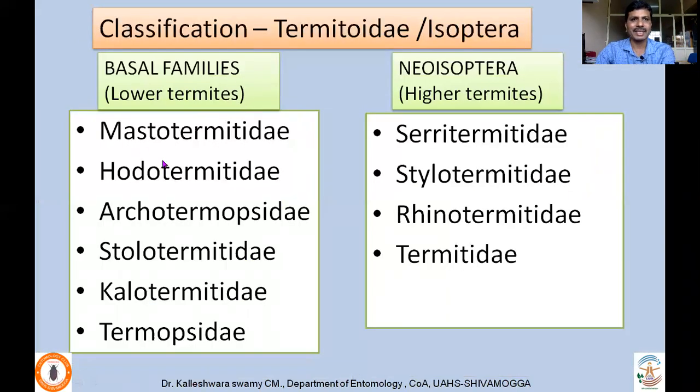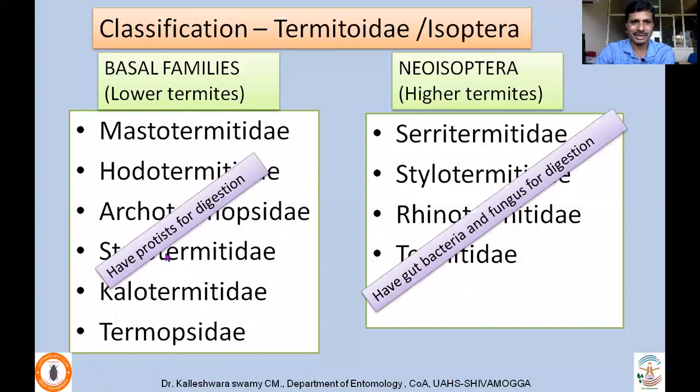So coming to classification, most of you might have heard of the family Termitidae. If we say Termitidae, it's actually a family name. The superfamily name ends with -oidea, subfamily name ends with -inae, family name with -idae, and tribe name with -ini. These are the particular endings. Generally they are classified as lower termites and higher termites. What is the difference? Lower termites have protists for digestion, whereas higher termites have bacteria and fungus for digestion.